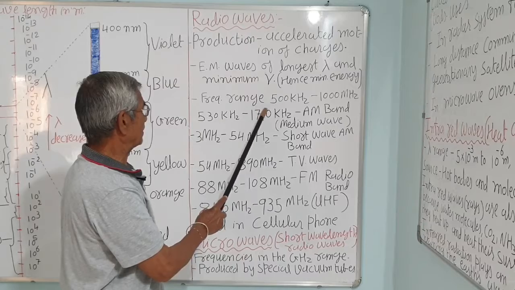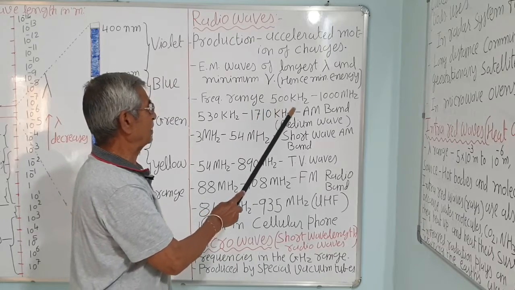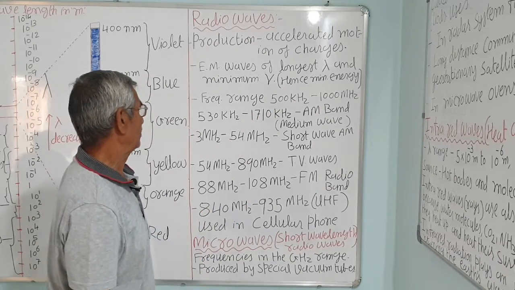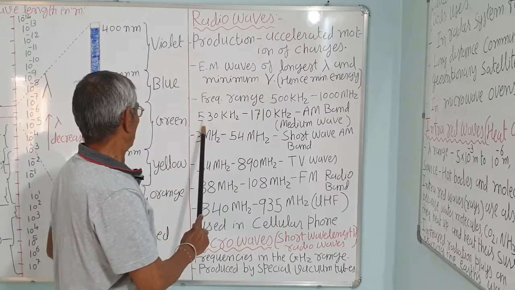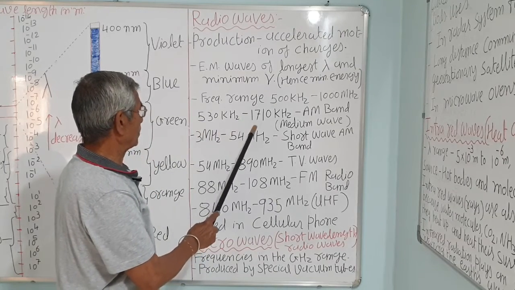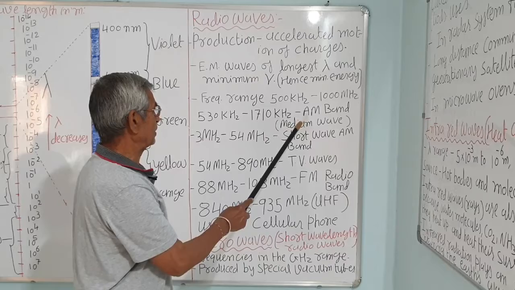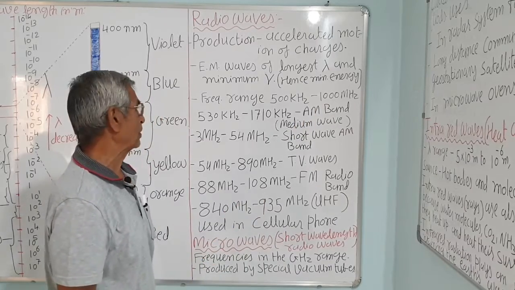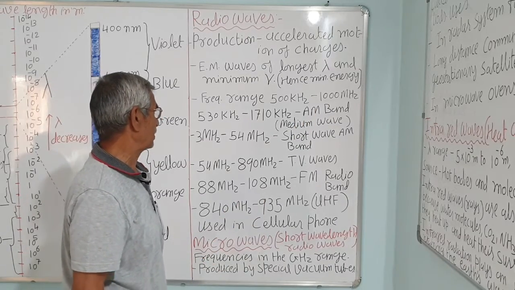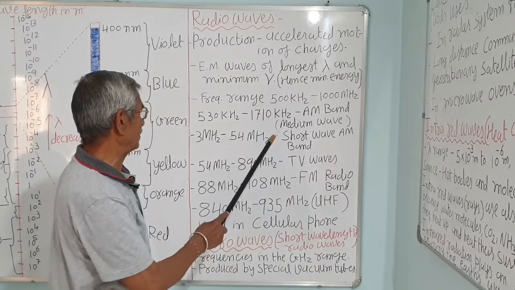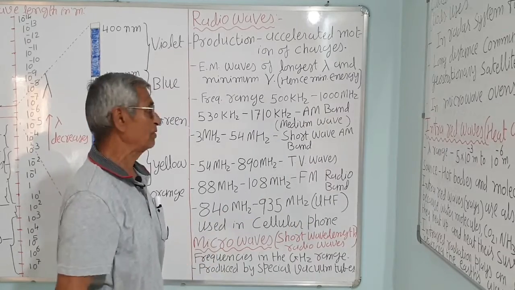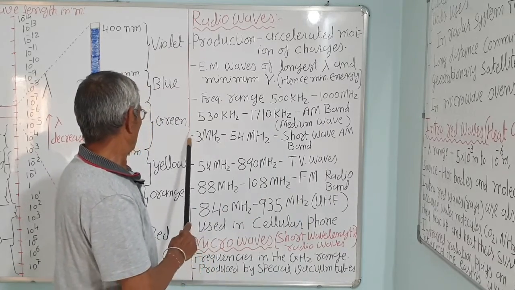The frequency range lies between 500 kilohertz to 1000 megahertz. So 530 kilohertz to 1710 kilohertz is the AM band, amplitude modulation band, which you will study later in the electronic devices chapter. We call it medium wave.